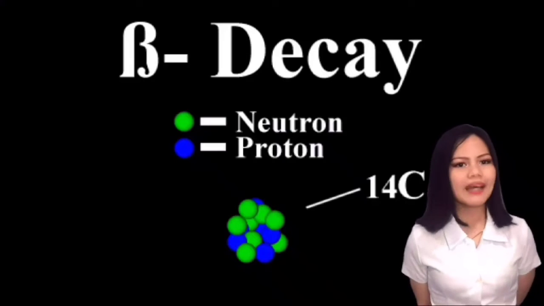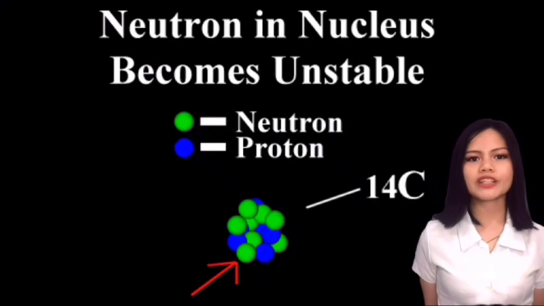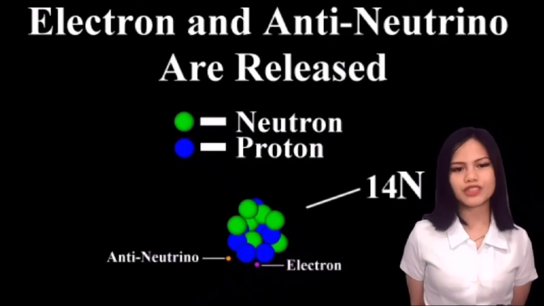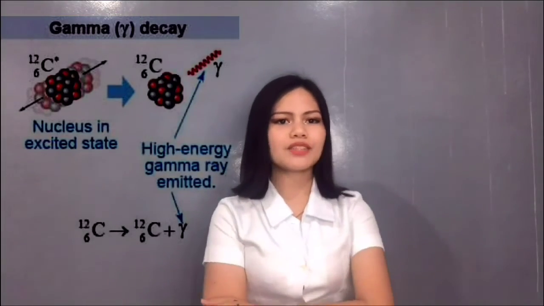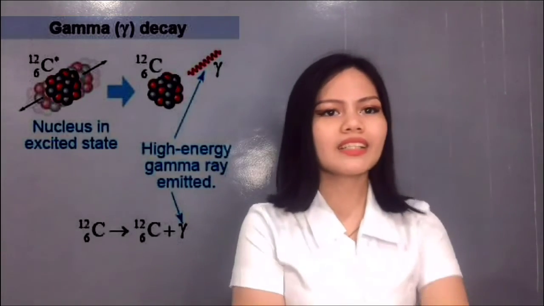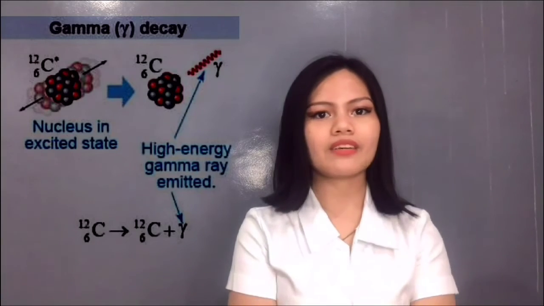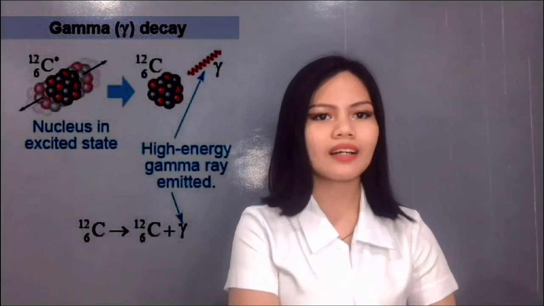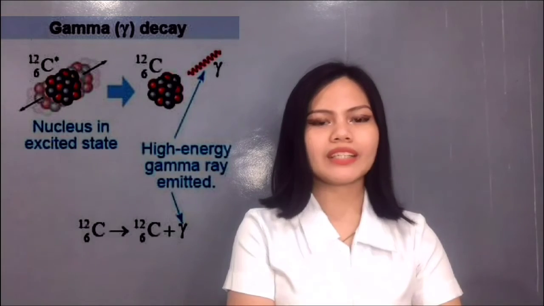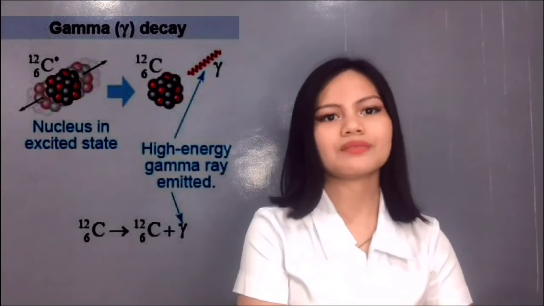On the other hand, when a radioactive nucleus disintegrates into beta particles, the atomic number increases by 1, while the mass number remains the same. Beta decay is the name given to nuclear reactions that entail this type of transition. The third type is gamma decay. When a radioactive nucleus produces gamma rays, the energy level of the nucleus changes. The total number of nucleons remains constant. With the emission of gamma rays, it returns to its ground state.